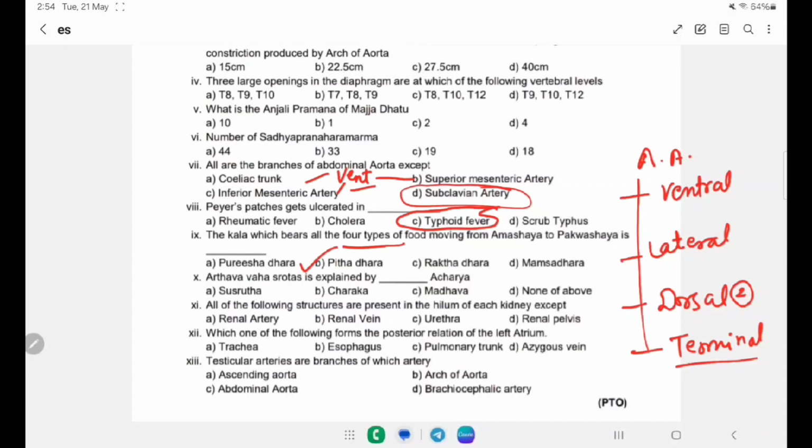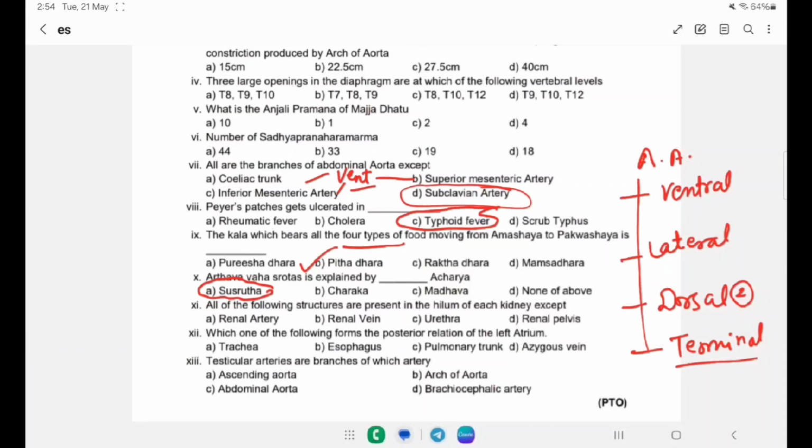Artavaha srotas is explained by dash acharya. A. Sushrutacharya, B. Charakacharya, C. Madhavacharya and D. Nagarjunacharya. So Acharya Sushruta explains the Artavaha Srotas.